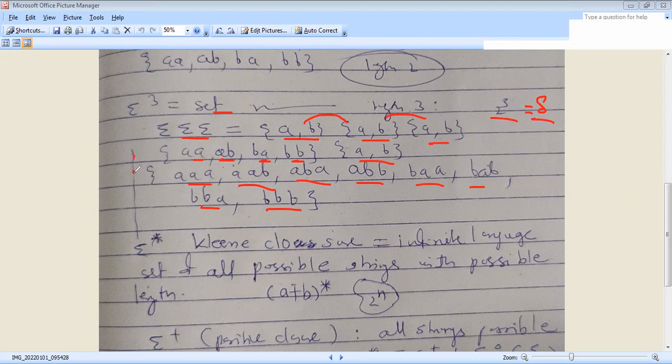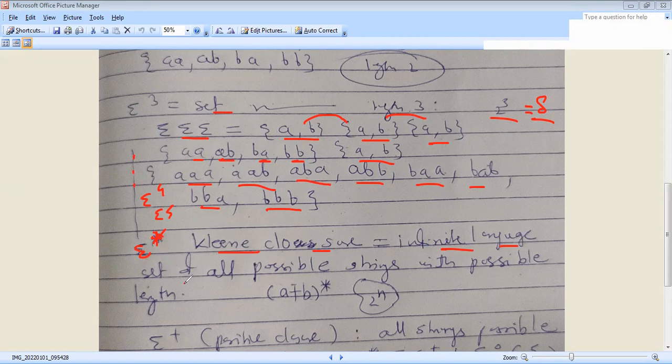You have to find that sigma raised to 4 is also possible. Sigma raised to 5 is possible. Therefore, in general, we have to write sigma star. This is the Kleene closure. The Kleene closure is an infinite language.